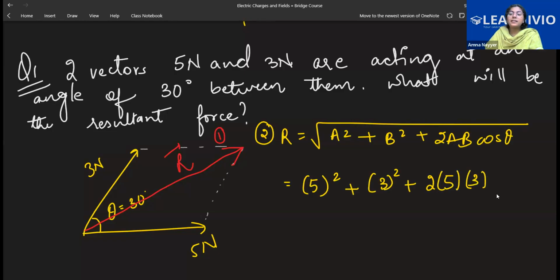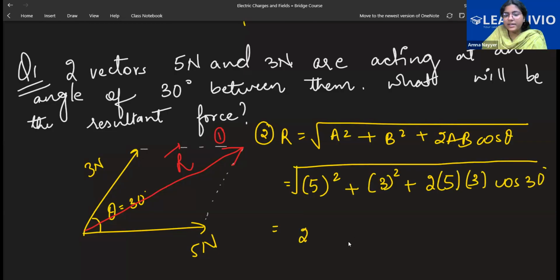Now theta is 30 degrees, so it will be cos 30 degrees. If we solve it further, this will be 25 plus 9, plus 30 into cos 30 degrees, all under the root.